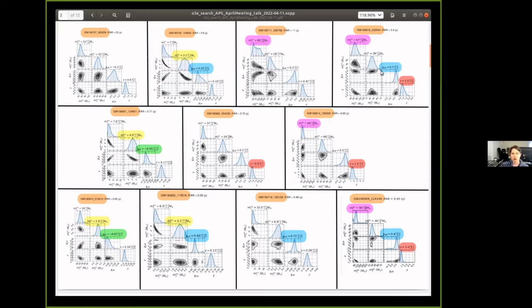So we use priors that are uniform in this effective spin parameter and in the detector frame constituent masses. Now, with this prior, we find a number of positive and negative effective spin systems, both in the upper and lower mass gap. And in the lower mass gap, we also find a couple systems which may even have a neutron star based on their mass posterior overlapping the neutron star range.